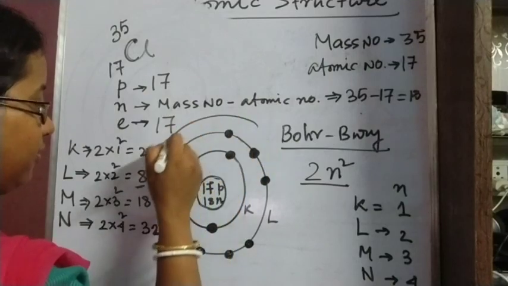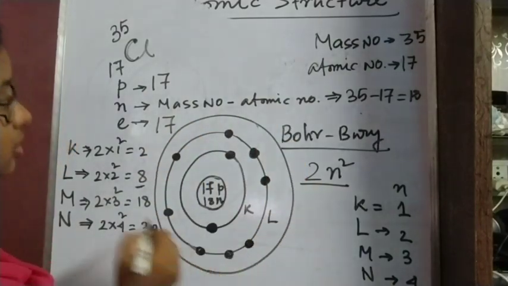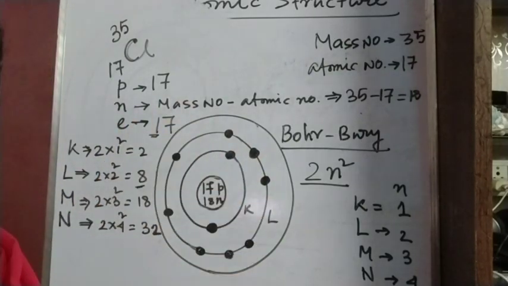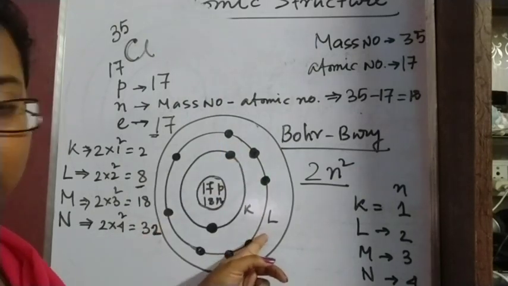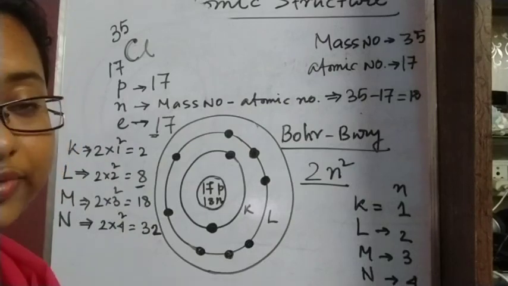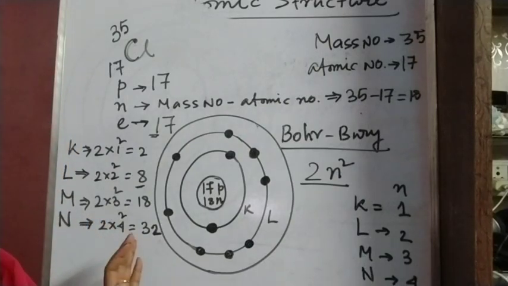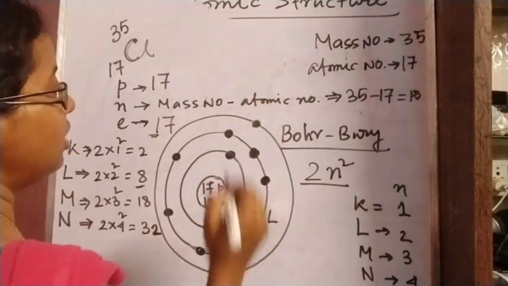Next, we have 17 electrons. In chlorine, the number of electrons is 17, so we have to draw 17 electrons. We have already drawn how many? 2 in the K shell and 8 in the L shell. That means 8 plus 2, already 10 electrons we have drawn. So we are left with 7 more electrons, which will go to the next shell, that means the M shell.